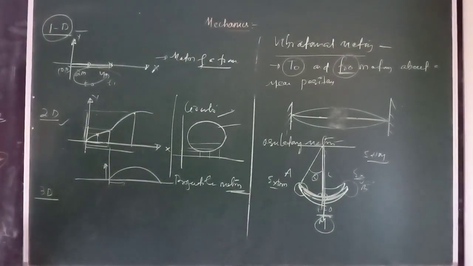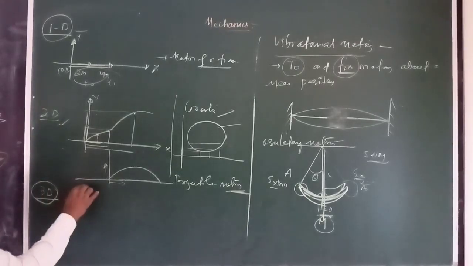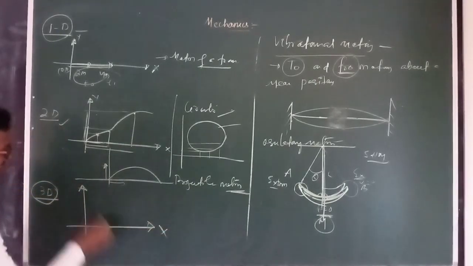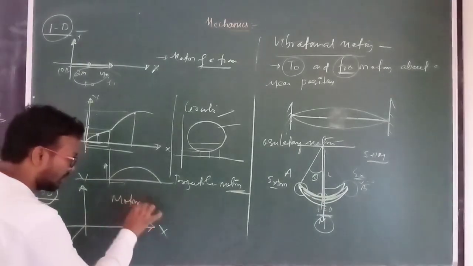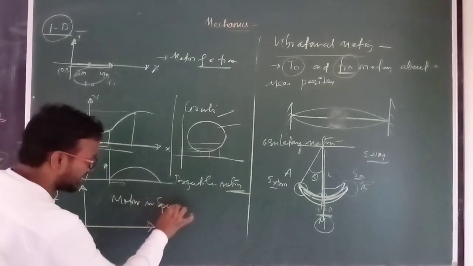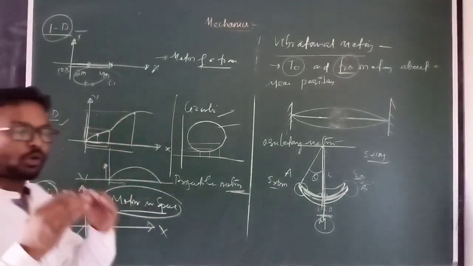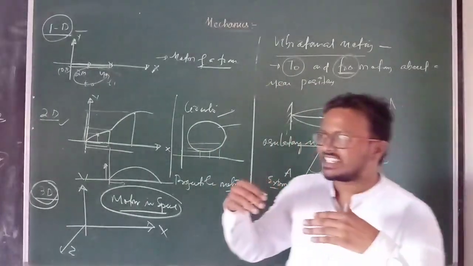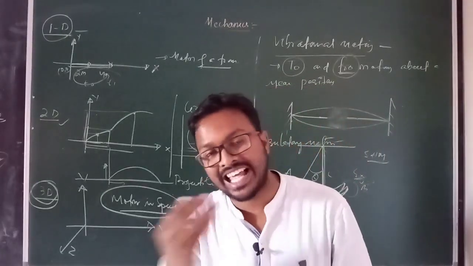Clear? And the last one is three-dimensional motion. Here three coordinates change simultaneously: x axis, y axis and z axis. Motion in space is an example of three-dimensional motion. The x axis changes, the y axis changes, the z axis changes simultaneously.